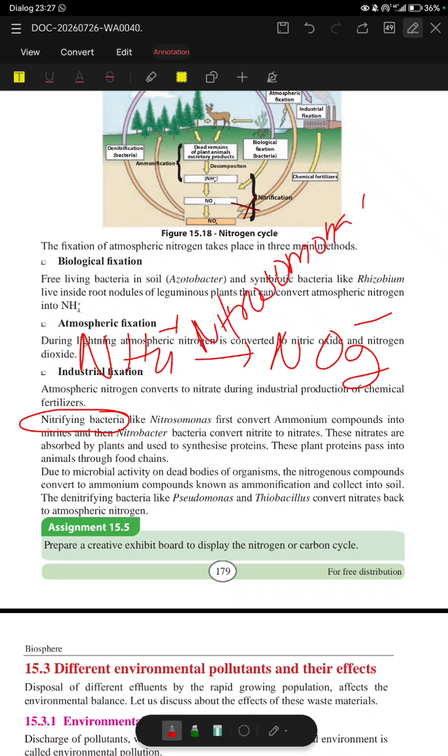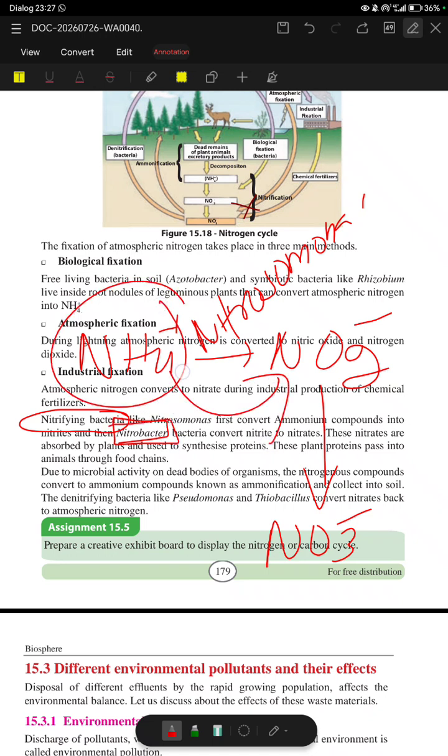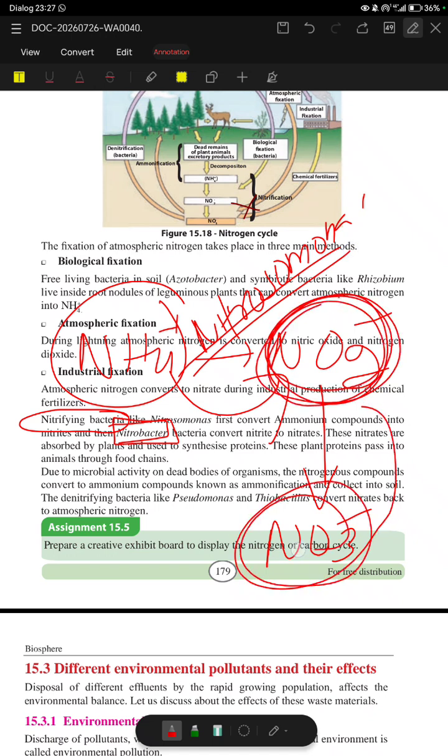Then this nitrite is converted to nitrate by the Nitrobacter bacteria. So ammonium ion is converted to nitrite by Nitrosomonas, and this nitrite is converted to nitrate by Nitrobacter.